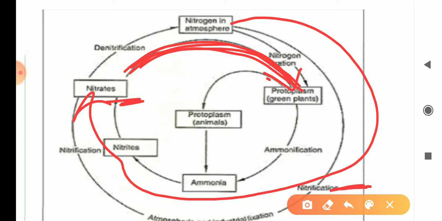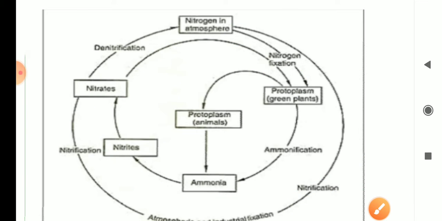We can see the arrow here. These nitrates are coming to green plants. So these are the various steps of the nitrogen cycle. Now we will study the cycling of all this nitrogen into various forms.